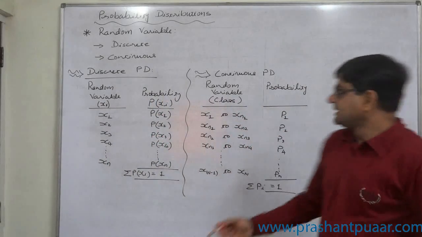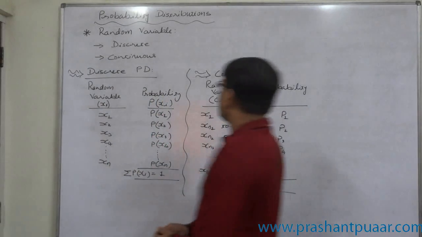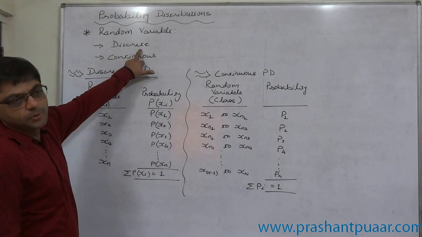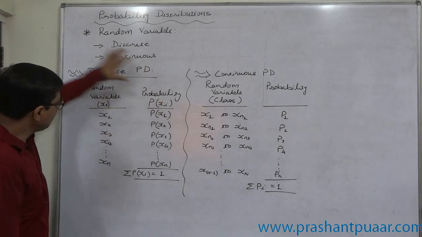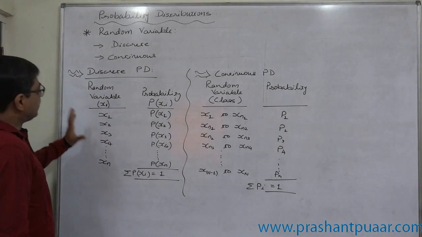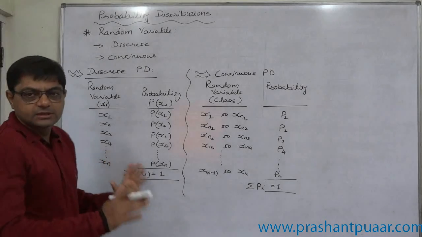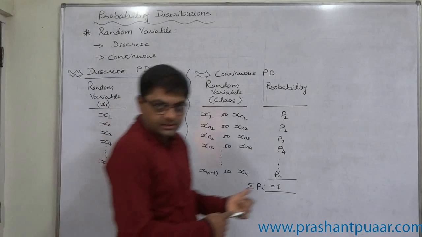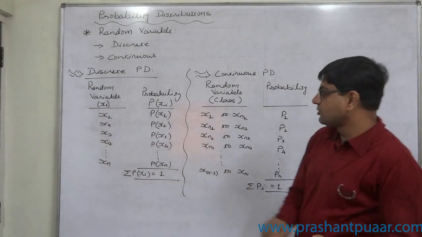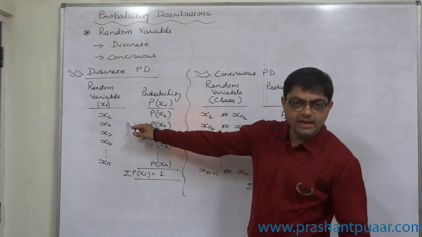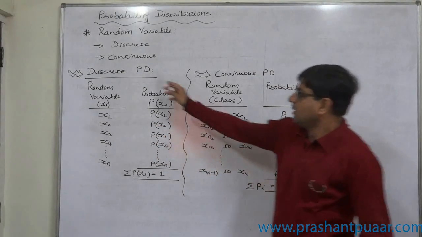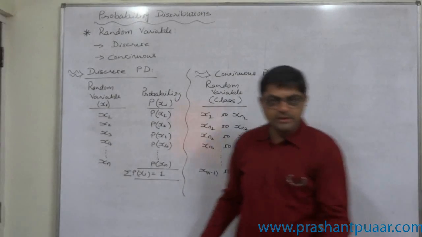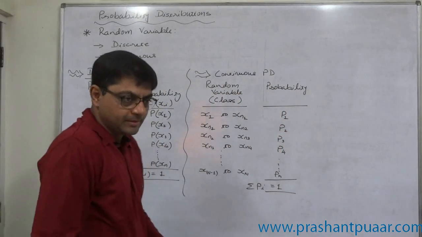So far as the study is concerned, we are going to study first discrete probability distribution. That means for the next two to three topics we are interested in discrete random variables only. The first topic will be the study of mathematical expectation, that means calculation of mean, standard deviation, variance and coefficient of variation on the basis of the probability distribution. But the question is how to arrive at the probability.